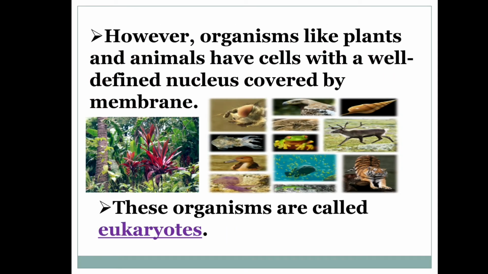However, organisms like plants and animals have cells with a well-defined nucleus covered by membrane. These organisms are called eukaryotes. So what are eukaryotes? The organisms like plants and animals have cells with a well-defined nucleus covered by membrane. What is well-defined? Well-defined means clearly defined or described. So such organisms, plants and animals, are called eukaryotes.